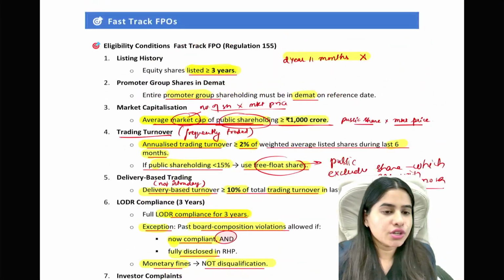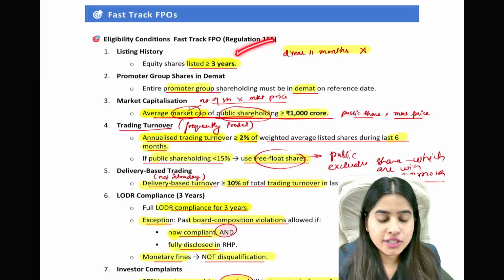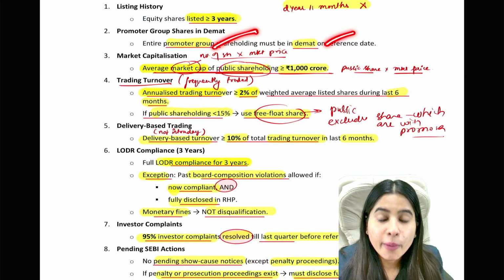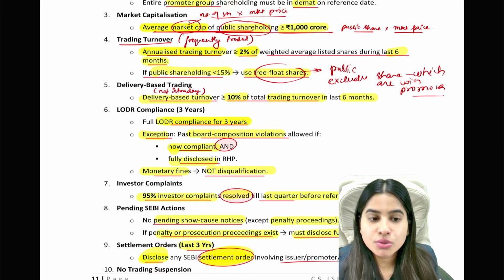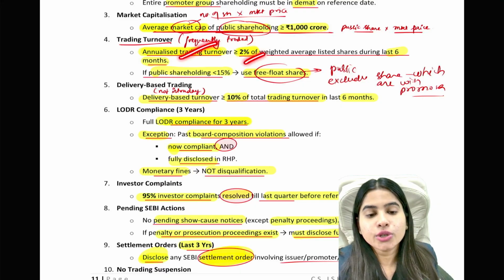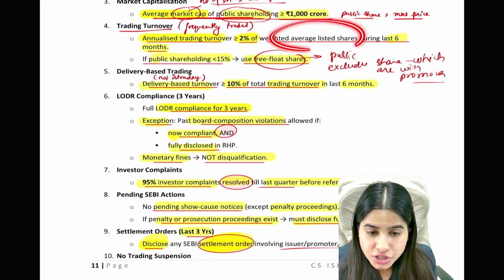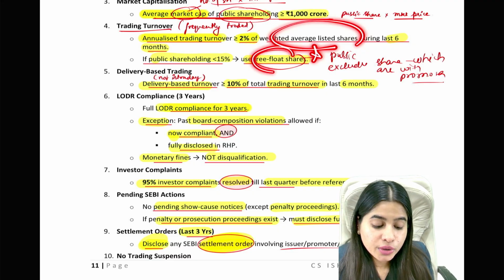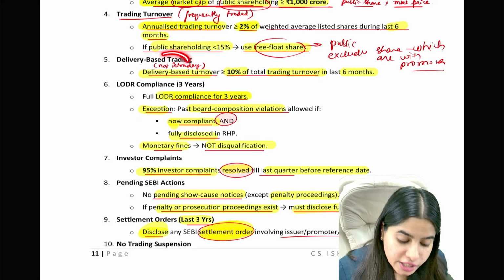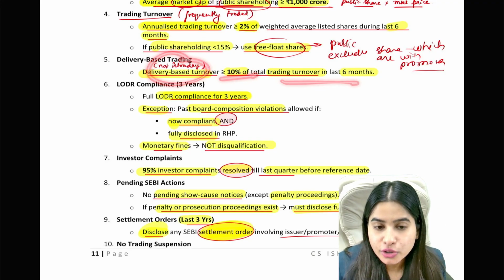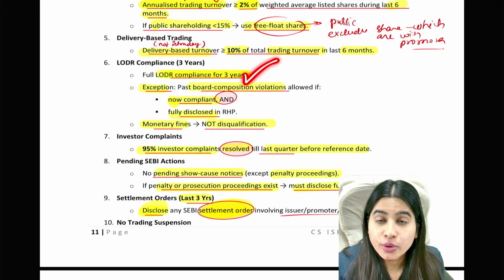Coming again to the conditions of fast track FPO: you should be listed for 3 years. Your promoter shares should be in demat form. Your public shareholding ka market cap should be minimum 1000 crore. Your annual trading turnover should be minimum 2% of average shares. Now, average shares ki jagah you will take free float shares if public shareholding is less than 15%. And your delivery based turnover should be minimum 10% of total trading turnover. You should be LODR compliant.